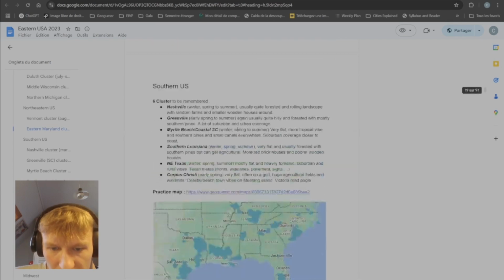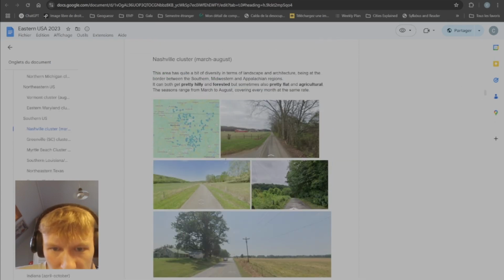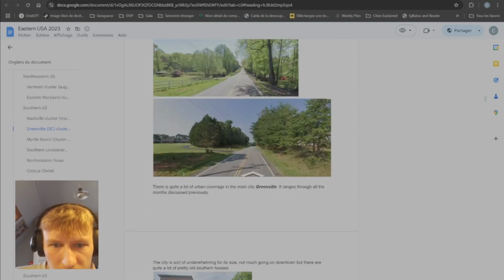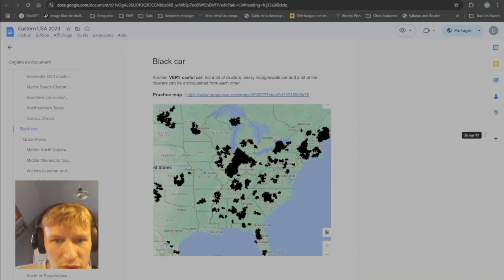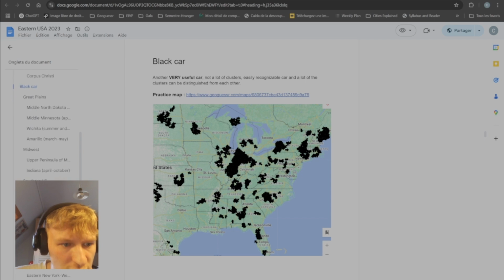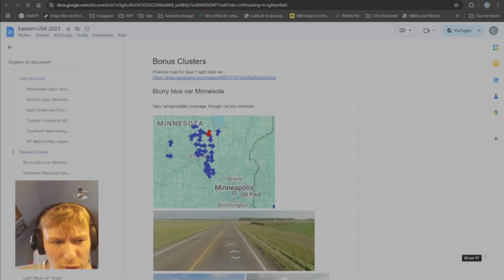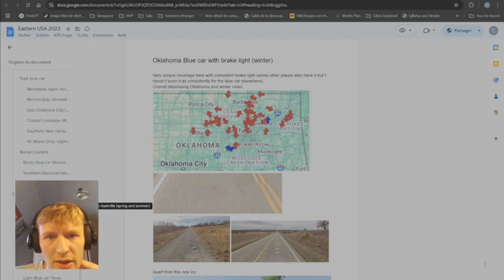There's stuff about architecture, vegetation, the season, the landscape, and for example, some spring coverage. I will make a video as well about black car, which is a pretty good car to know, and one about dark blue car. The blue car I did include in bonus clusters, but realistically I should have made a section for blue car because it is a very useful car still.